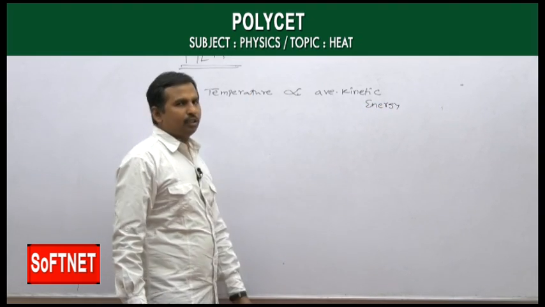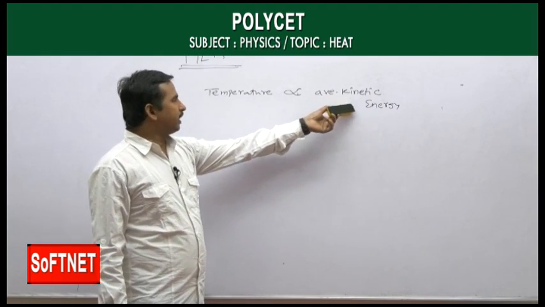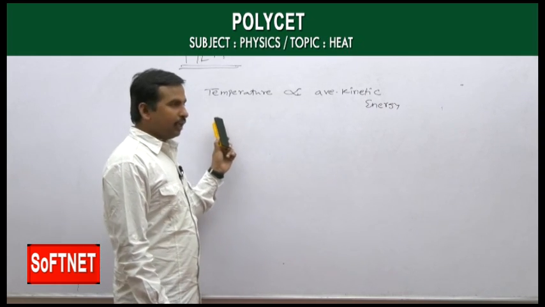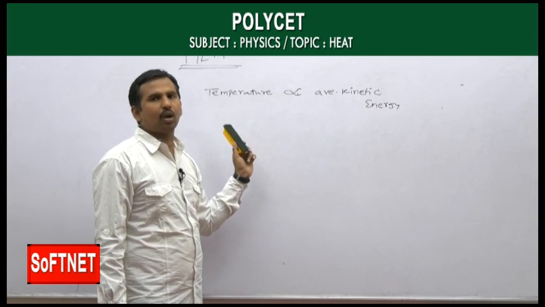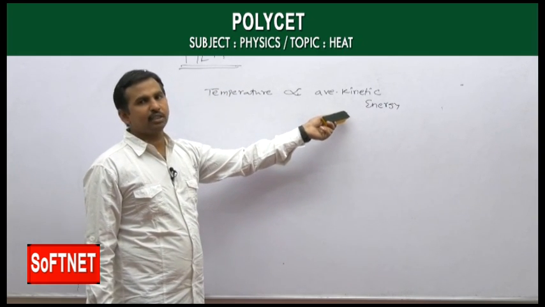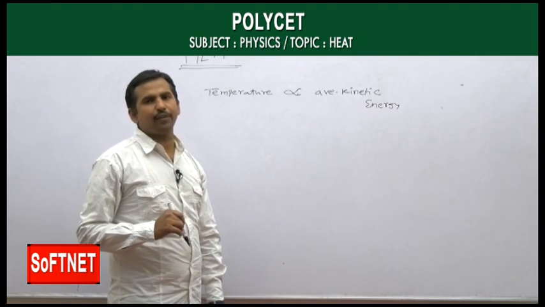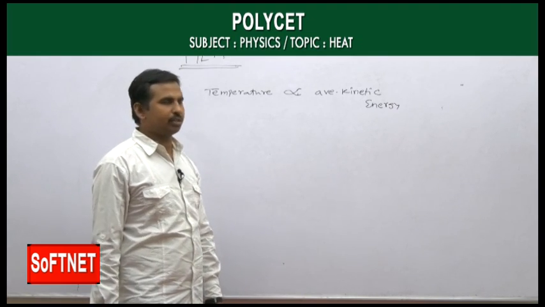Whenever these particles are moving in different directions, depending on the kinetic energy, temperature is present. If the temperature is high, as in hot bodies, then the kinetic energy of the particles is more, which means the velocity with which they move in different directions is more, and there is more chance of more collisions.